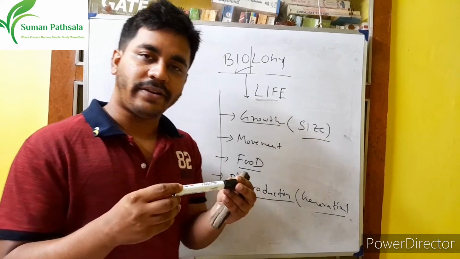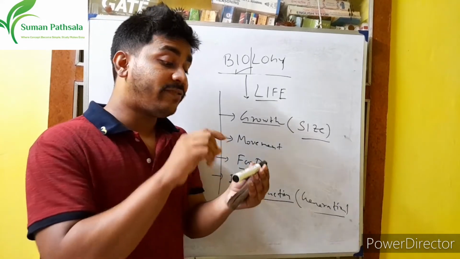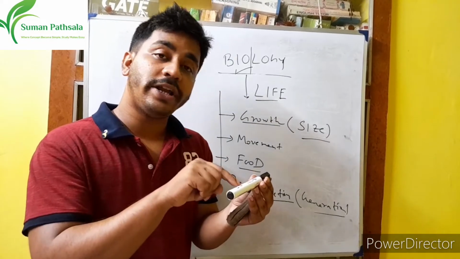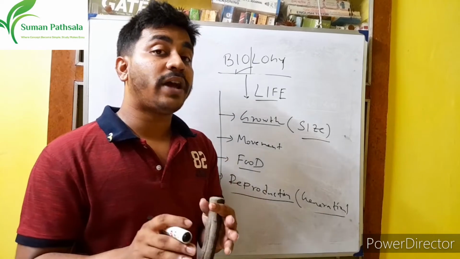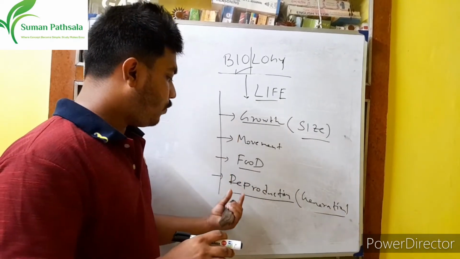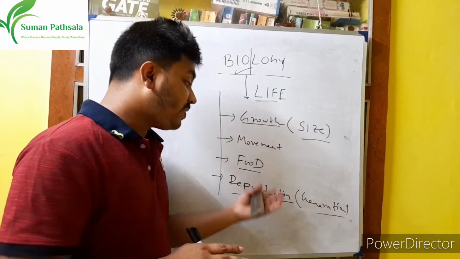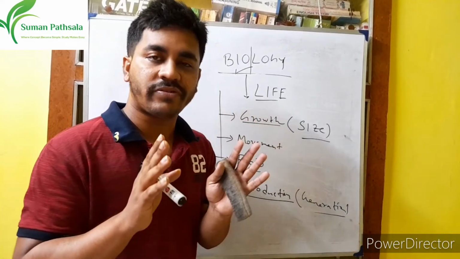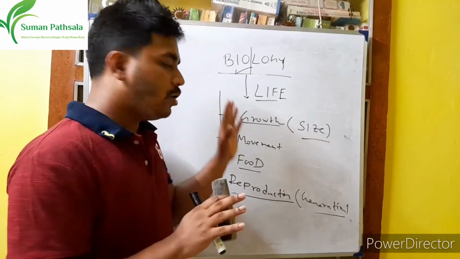Suppose I have a marker pen, right? If the marker pen had a life, then from that marker pen, a new marker pen would be formed. Then I would call it a living thing, right? So that means what we understand: if we are living things, these four characteristics are much more essential. And based on these characteristics or features, we will identify that this is a life. Right? Okay. So we understand all those things?